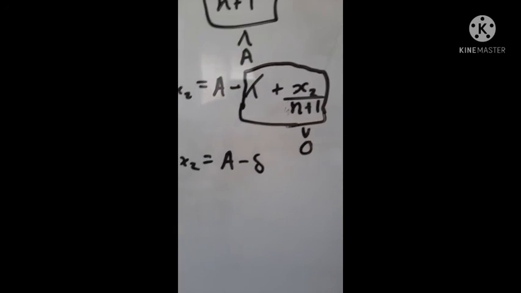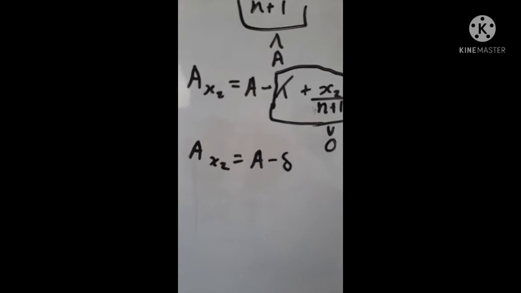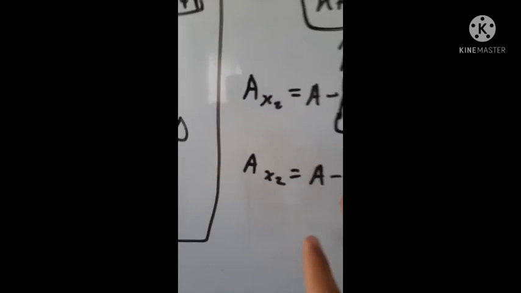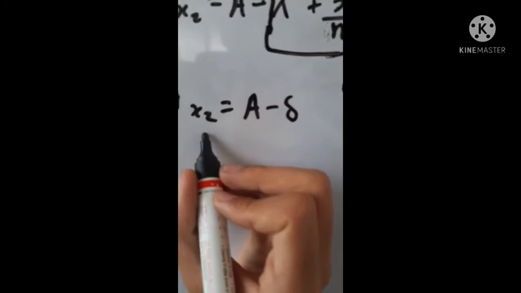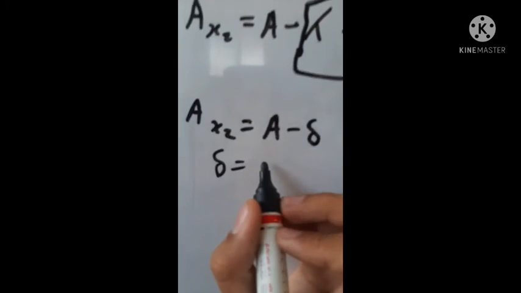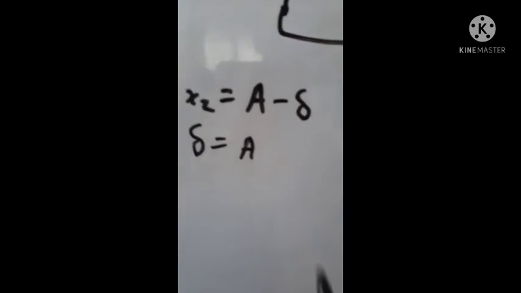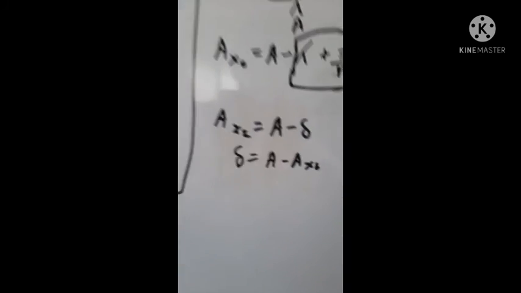Yeah, so this is the relation. So now we just have to do some stuff with equations, I guess. So now we just move this one to here and this one to here. We just exchange these both, and minus and plus exchanging, leave the signs the same. So we know delta is equal to a minus ax2. That's nice.